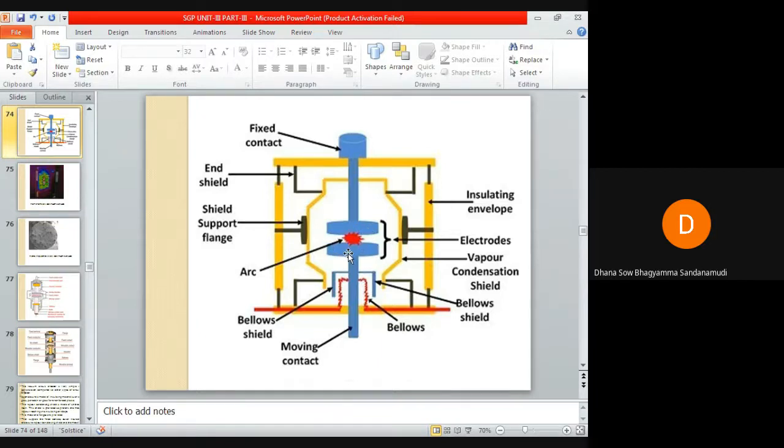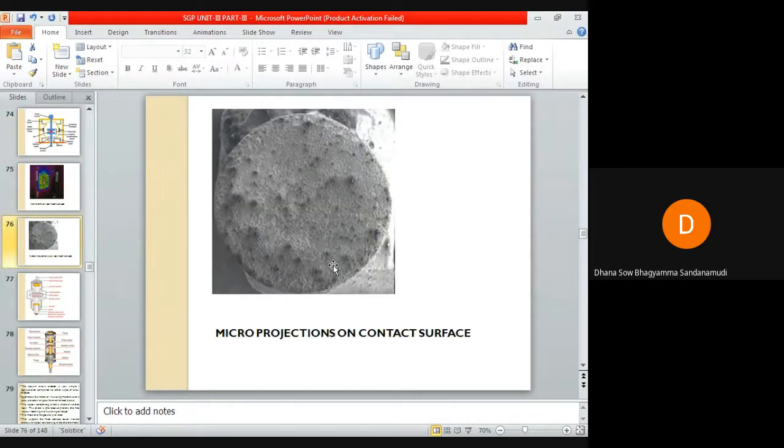The contact surface is not perfectly smooth. You can see it in one more image I have shown you. This is the contact surface, which is not smooth, but it is not visible with our naked eye.